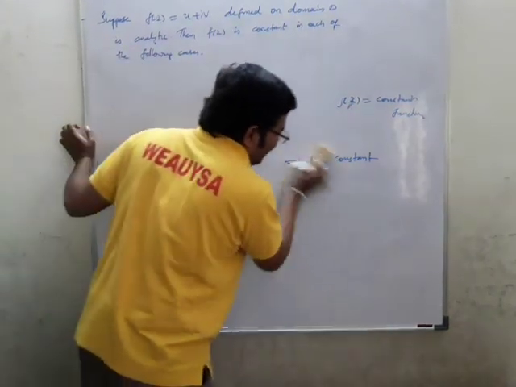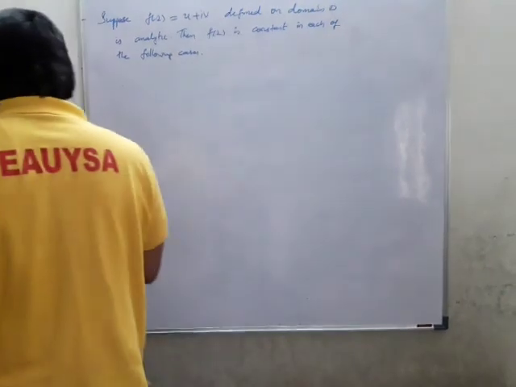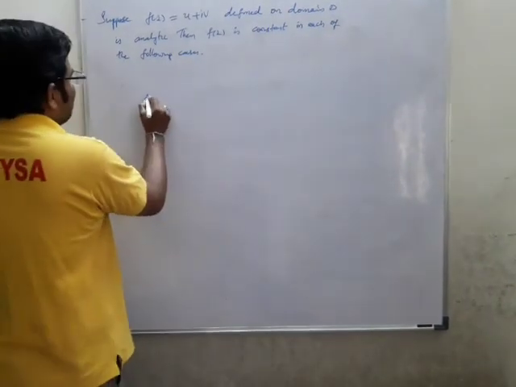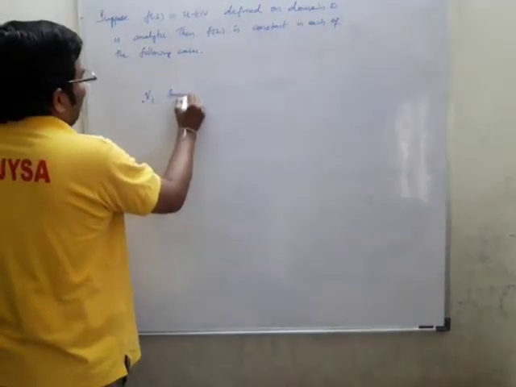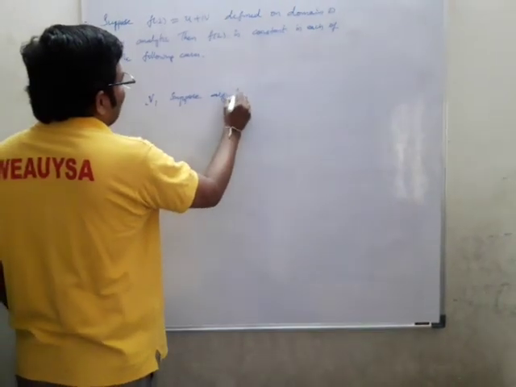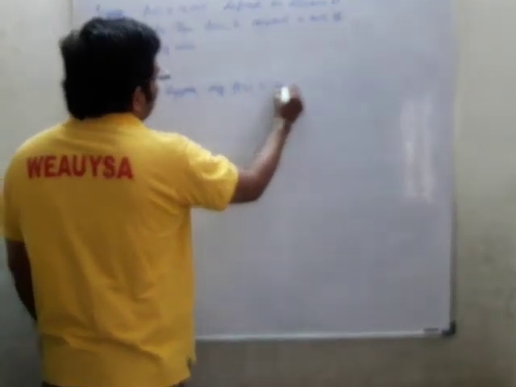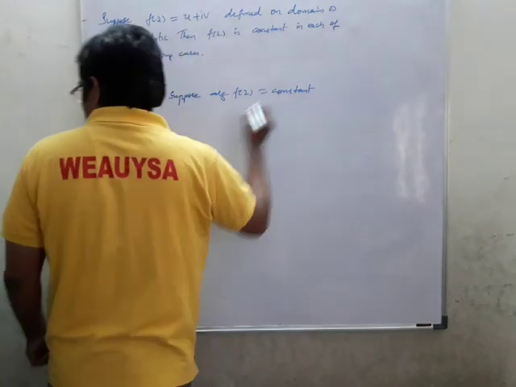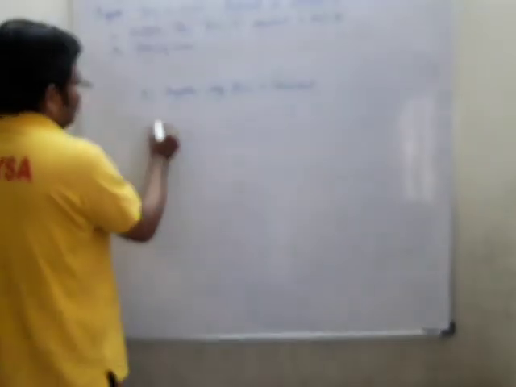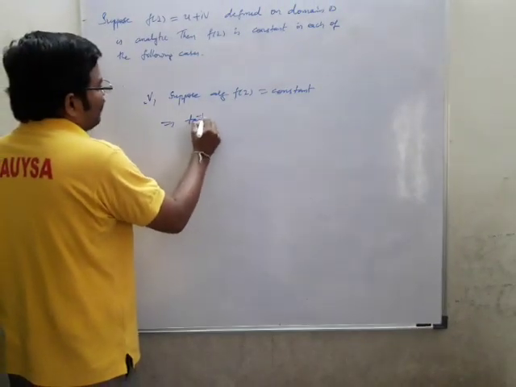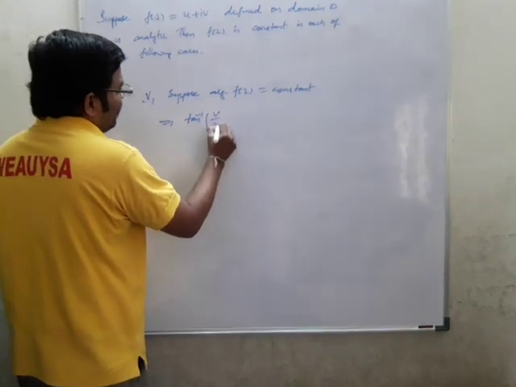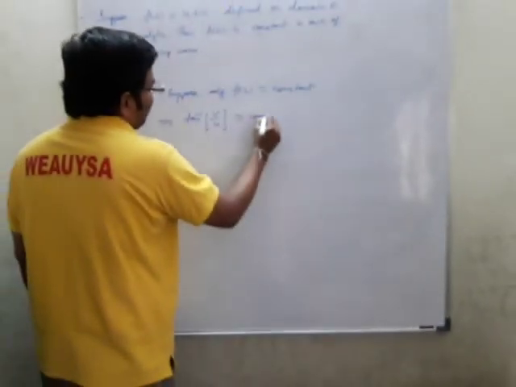One more last condition. The last condition, the fifth one, is that the argument of f of z is equal to a constant. That implies I may write the argument as tan inverse v by u, which is equal to a constant.